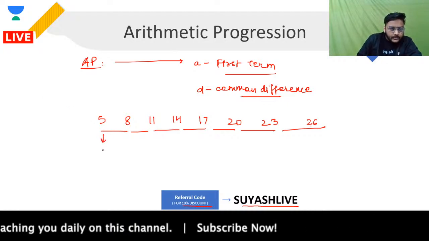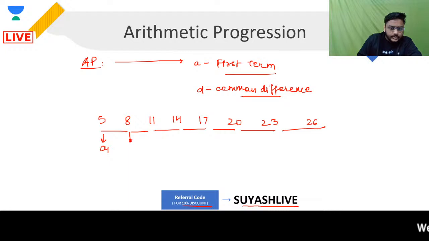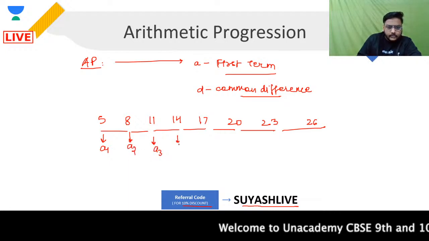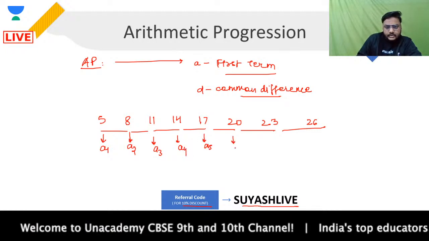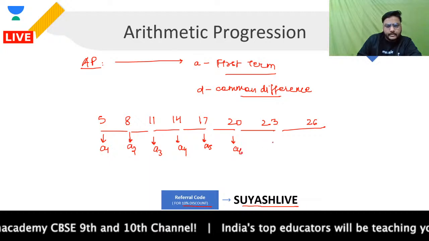The 5, I will be calling the first term. The 8, I will be calling the second term. 11, I will be calling the third term. 14 is the fourth term for me. 17 is the fifth term for me. 20 is the sixth term for me, and so on.